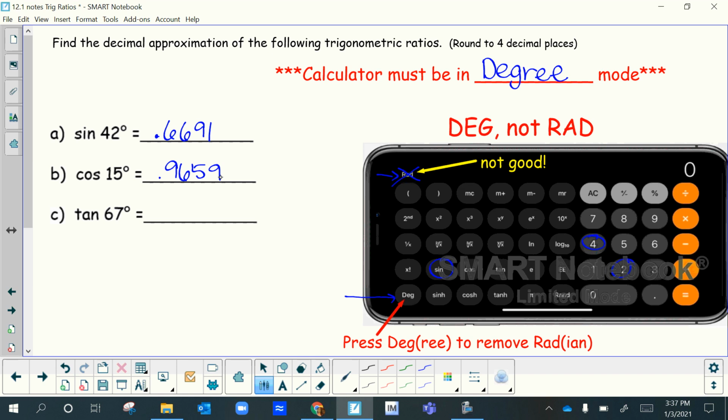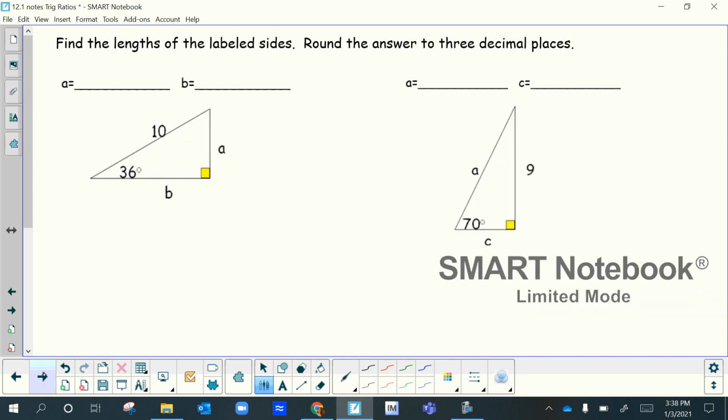And lastly, let's try tan of 67. Now, if you're not getting these values, it's probably because you're not in degree mode. So you need to make sure you press degree mode. All right, so I'm going to press 67 and then the tangent button, and you should have gotten 2.0355, 85, so that means the 8 goes next to a 9. Okay. So that's just practicing punching the sine, cosine, and tangent function on your calculator. All right, so these are what the real problems look like. So all of that is leading up to this.